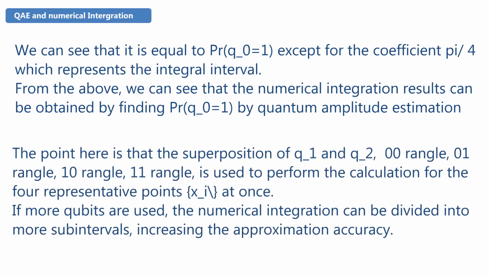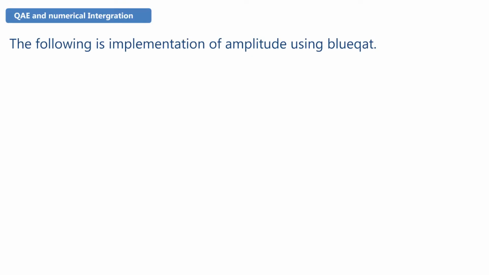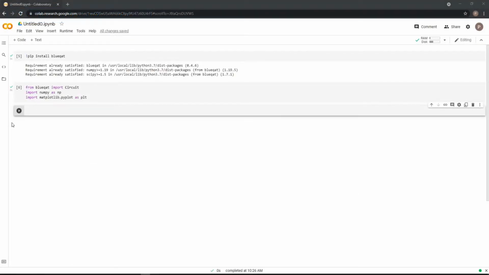The point here is that the superposition of Q1 and Q2, |00⟩, |01⟩, |10⟩, |11⟩, is used to perform the calculation for the 4 representative points x_i at once. If more qubits are used, the numerical integration can be divided into more subintervals, increasing the approximation accuracy. The following is the implementation of amplitude estimation using BlueCat.